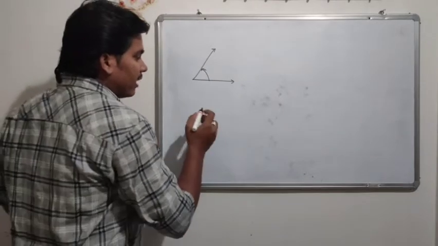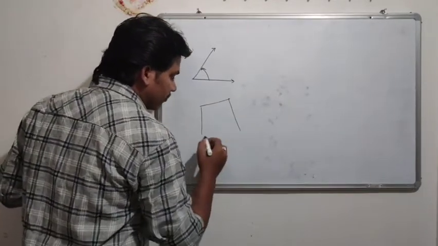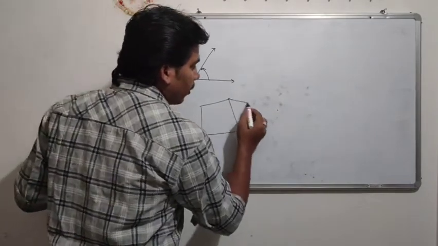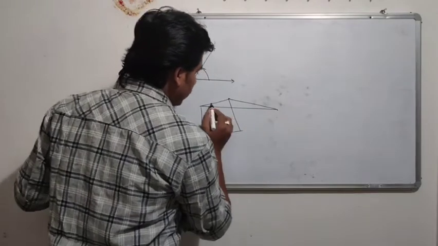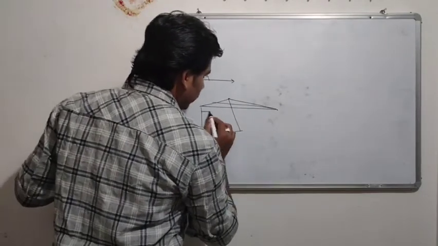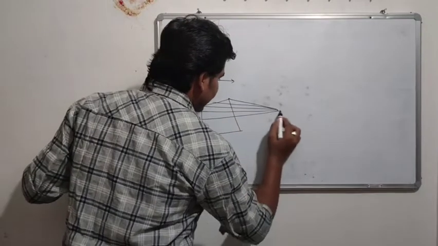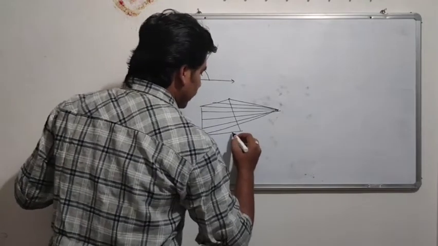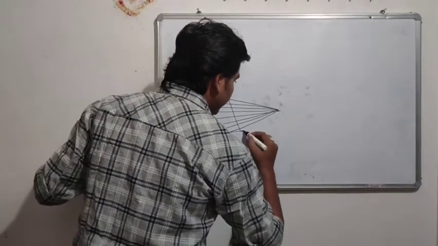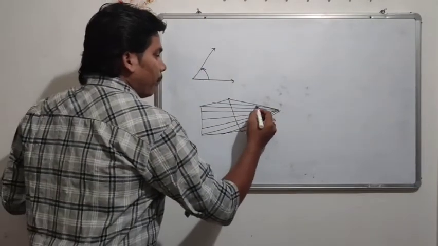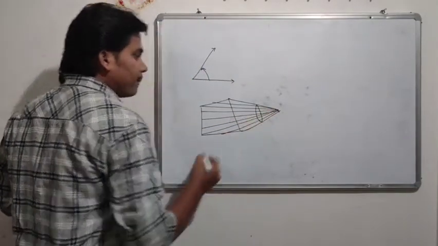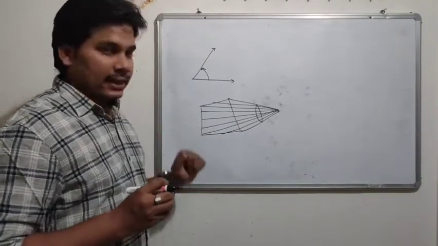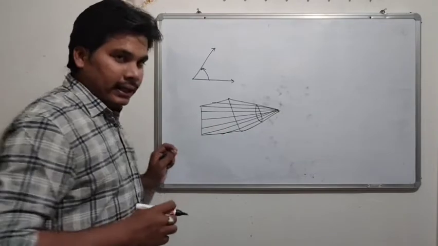In the same way, if I take a surface and a point near the surface, and I join all the points of the surface to that point, it is a 3D diagram, and I am just drawing it on a 2D surface, so you have to imagine it. An opening will be created. This opening is nothing but an angle, and we can say this is the solid angle.